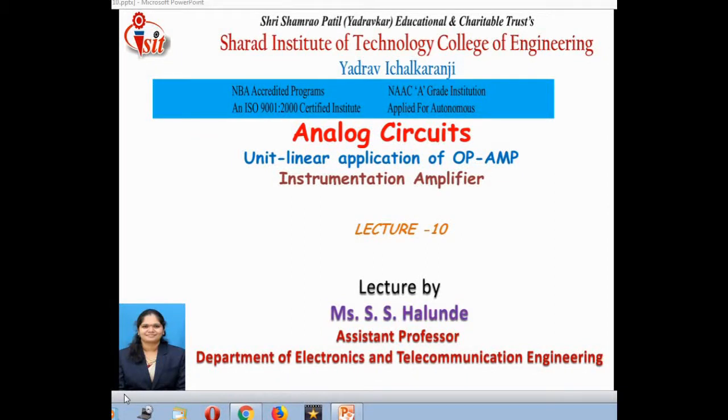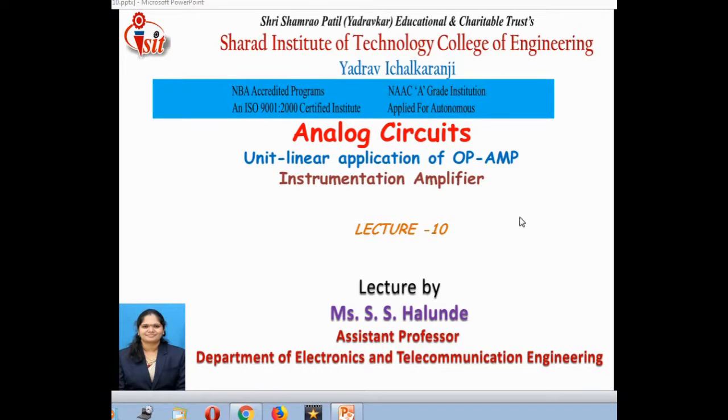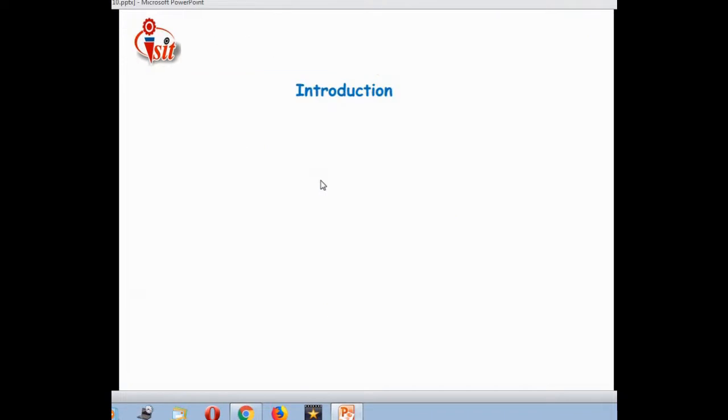Today we are going to discuss analog circuits, that is, linear applications of op-amp. Along with that, 6 or 7 applications of op-amps are involved in your syllabus. Apart from that, today we are going to discuss the instrumentation amplifier. Now let us see about that.